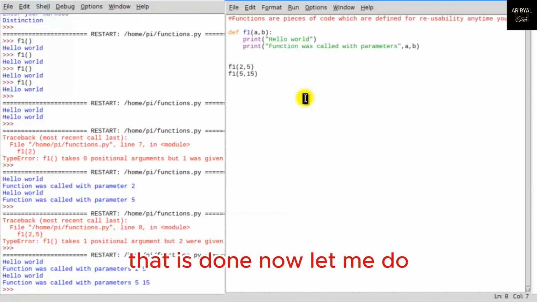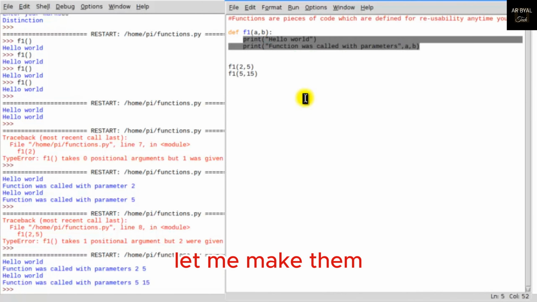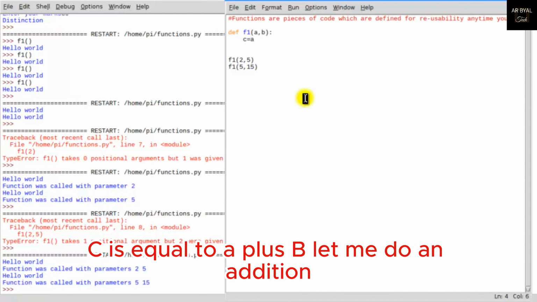Yes, that is done. Now, instead of printing hello world and function was called with these parameters, let me do a task. Let me make the function do something like this: c is equal to a plus b.